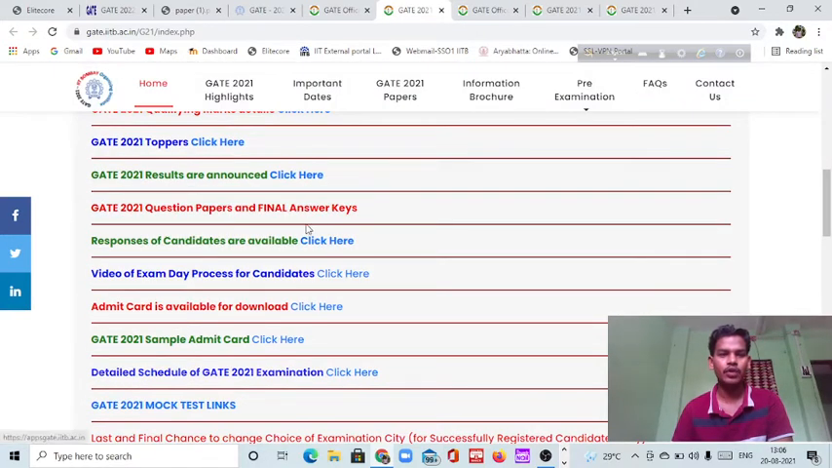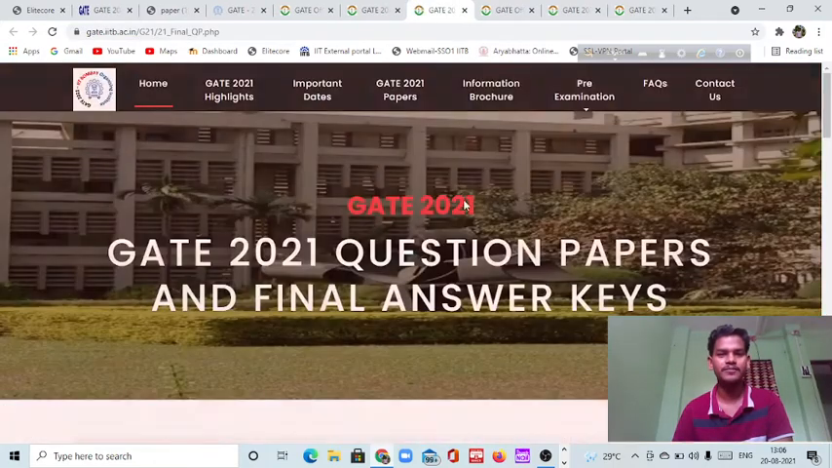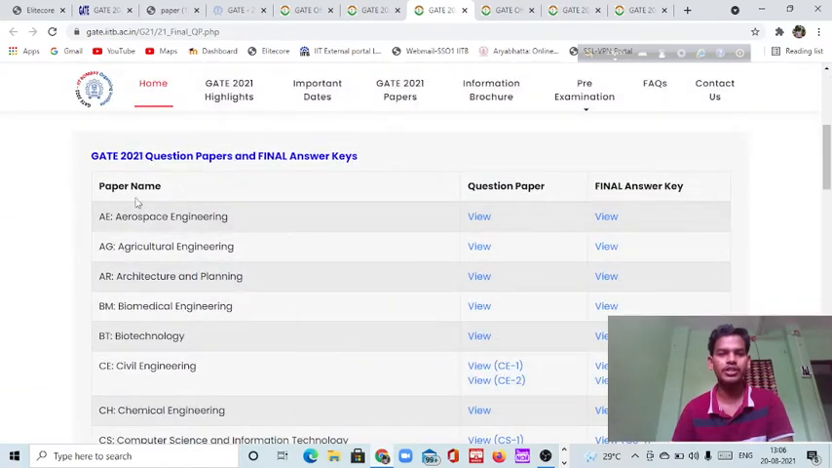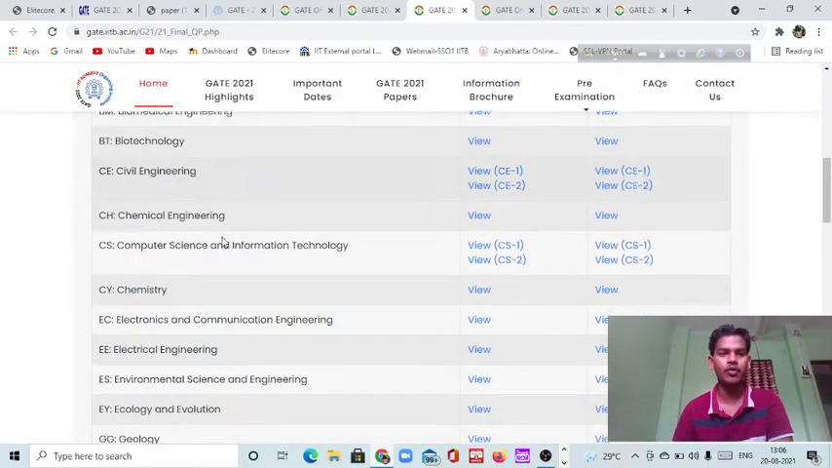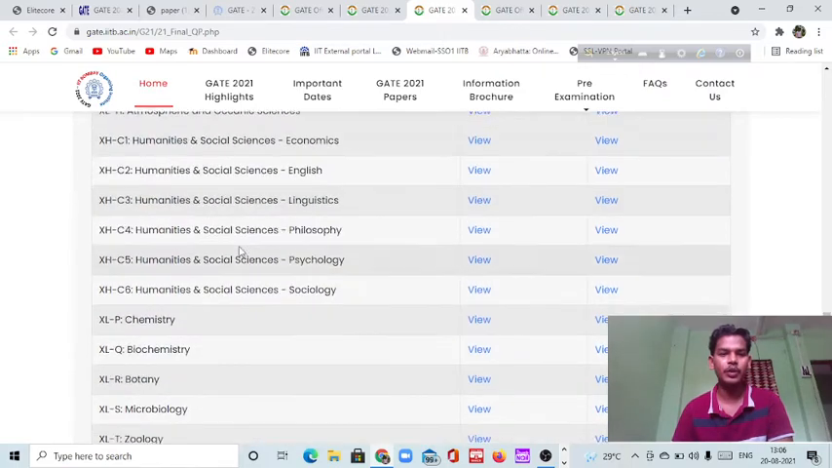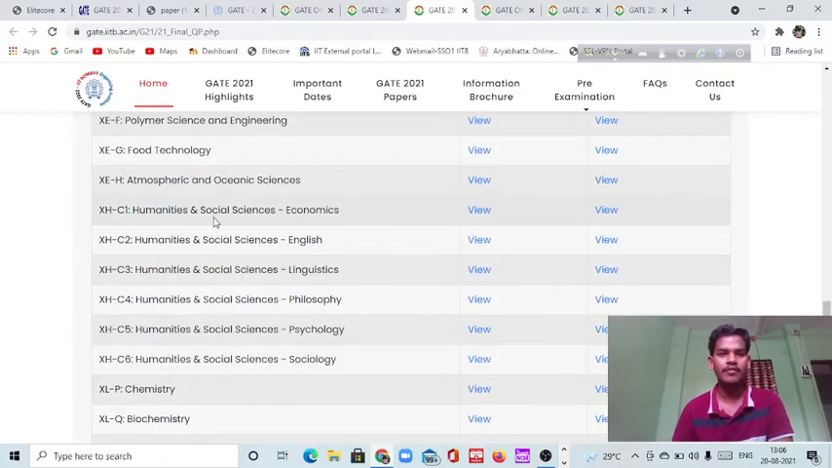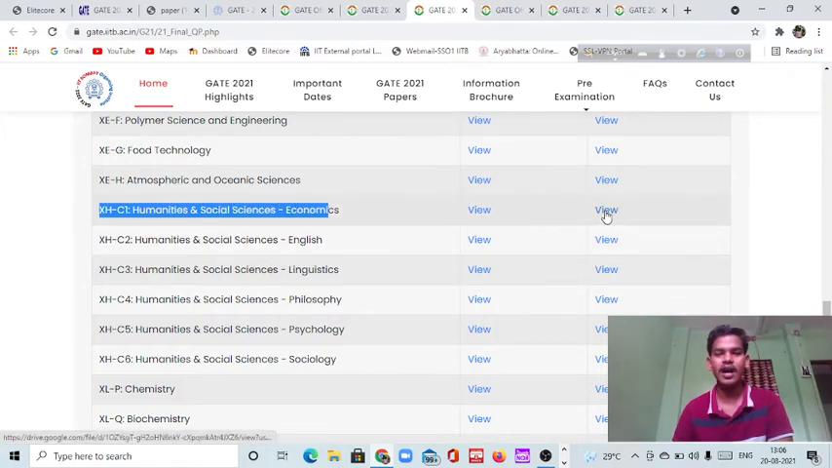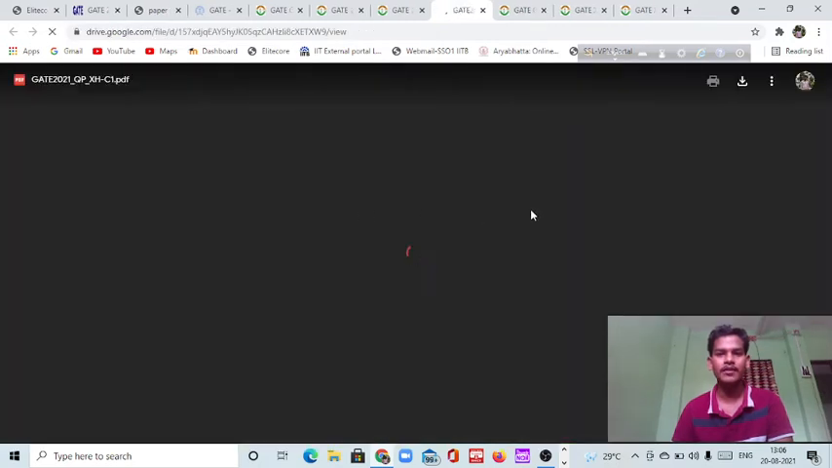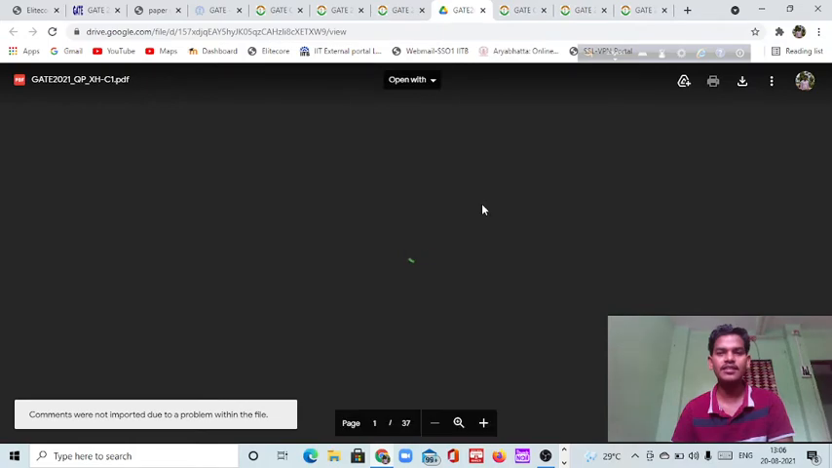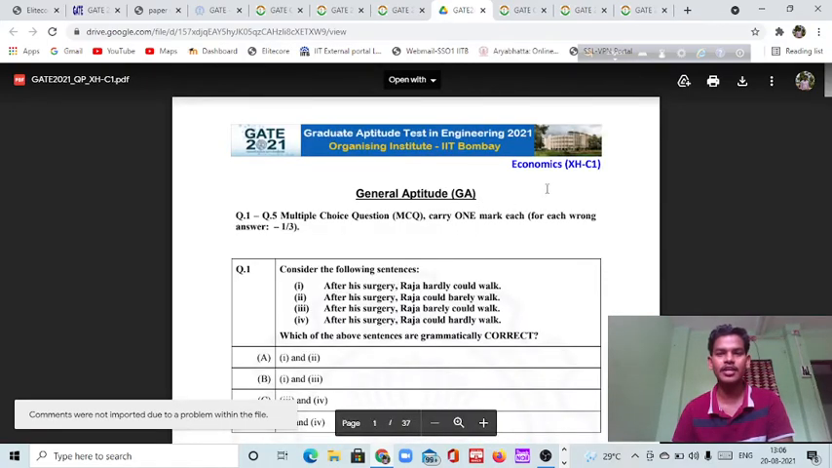Okay, so look, GATE 2021 question papers and final answer key. Just click on this, you will get all the question papers, like all the engineering question papers and your question paper also. Look at this, if you want to download this question paper, this is the question paper and this is the answer key, just click on this, you will be able to download this paper. Okay, so this is another way, this is the economics question paper.